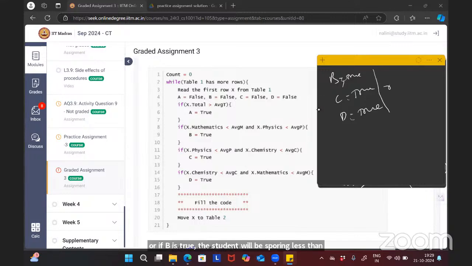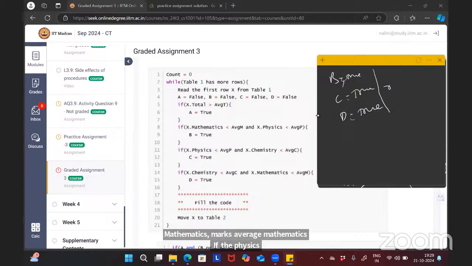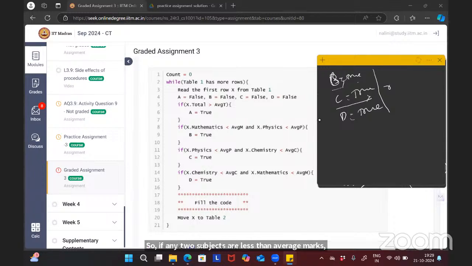That's what is written here. If mathematics marks are less than average mathematics marks and the physics marks are less than average physics marks, B will be true. So if any two subjects' marks are less than average marks, then B will be true. C also will become true if any two subjects' marks are less than average. D also will become true if any two subjects' marks are less than average marks. So we want A to be true and at least one of them: B should be true, or C can be true, or D can be true.